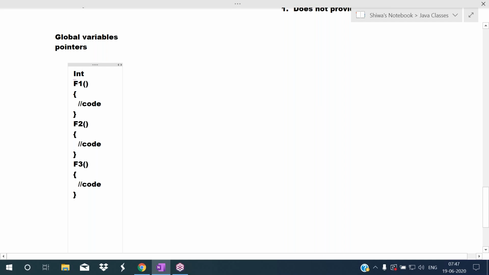I'm declaring a variable here, that is int x equals 20. So 20 is the integer value. I'm declaring one integer variable here.